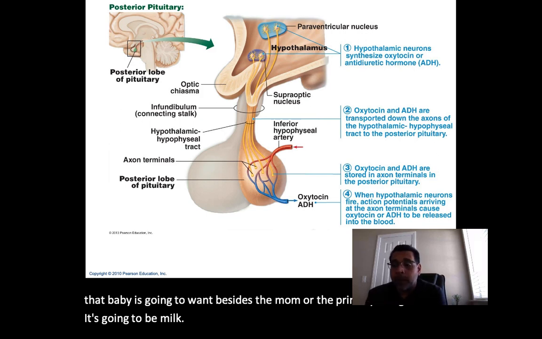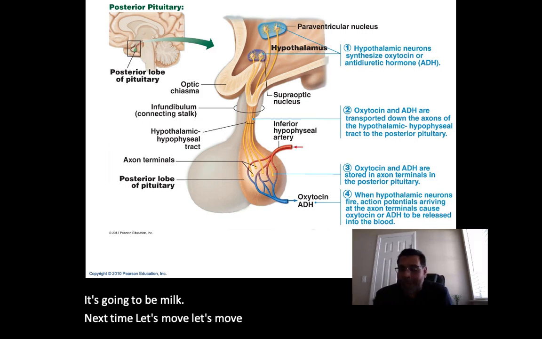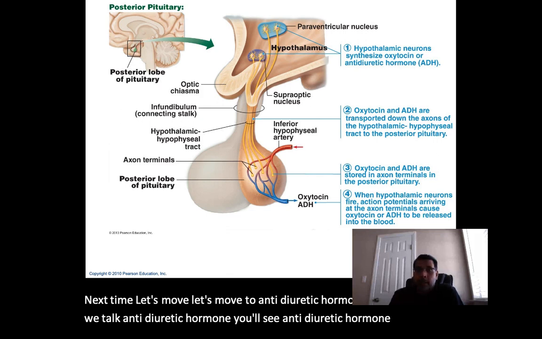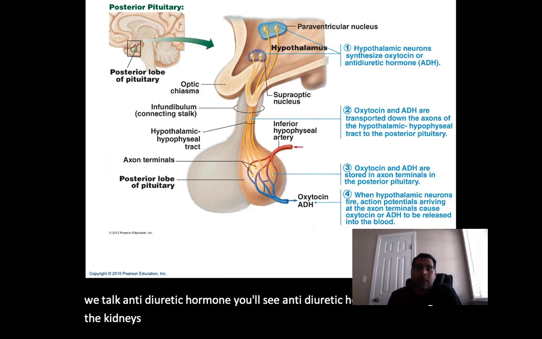Next then, let's move to antidiuretic hormone, ADH. Now when we talk antidiuretic hormone, you'll see it will target the kidneys. The target organs are the kidneys.